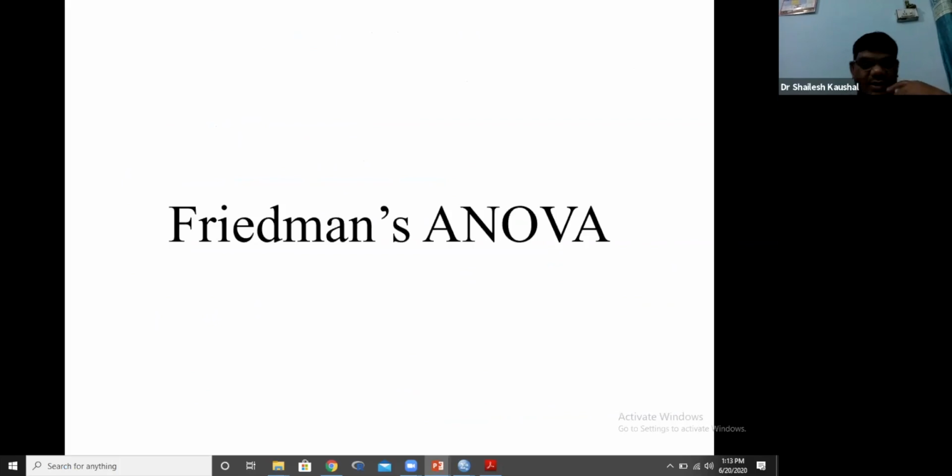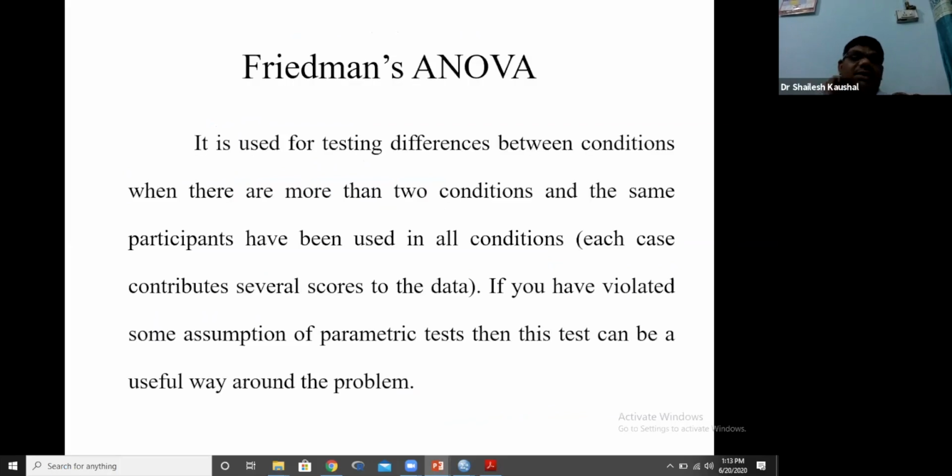Now Friedman ANOVA. Next, Friedman ANOVA, we use it for testing differences between conditions where there are more than two conditions. The same participants have been used in all conditions. It means we are measuring the same participants repeatedly more than 2 times.